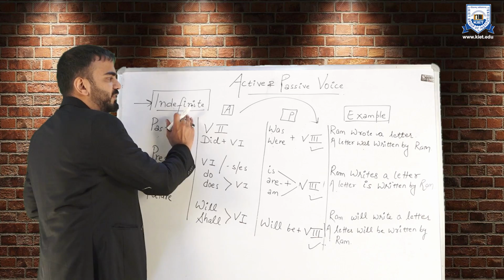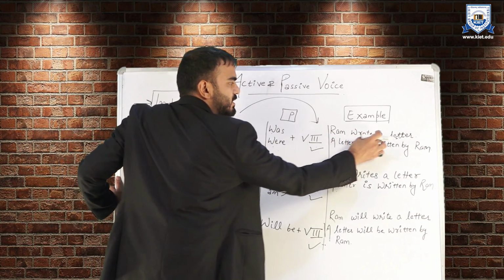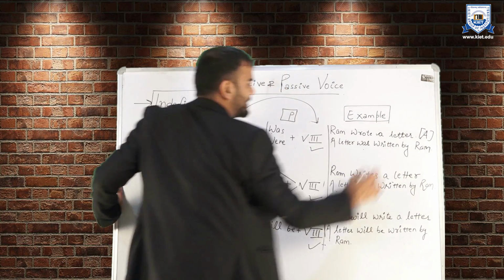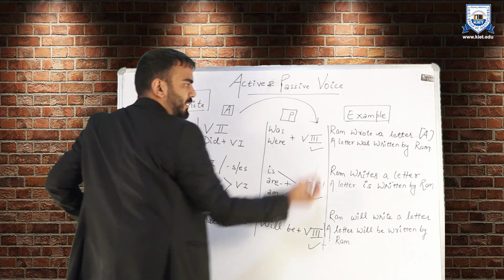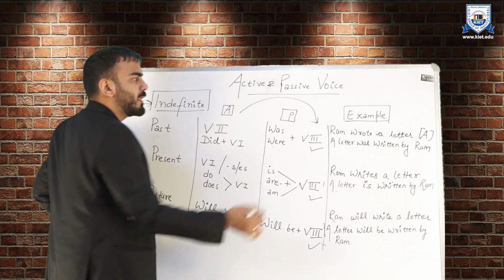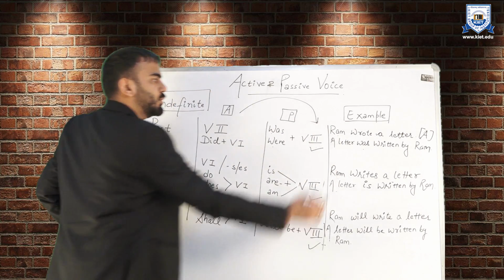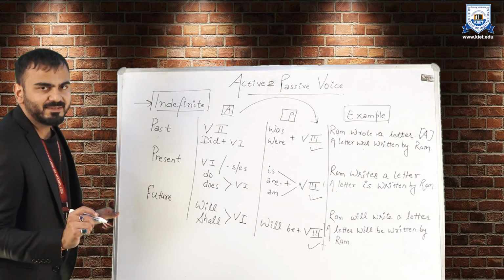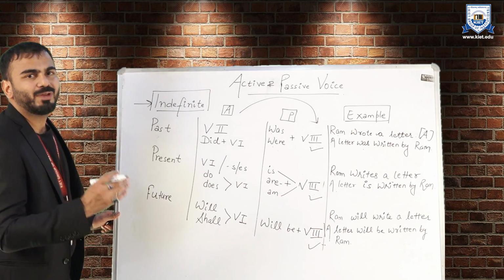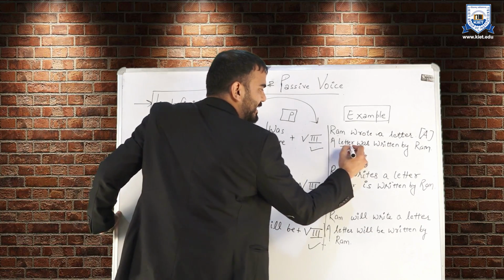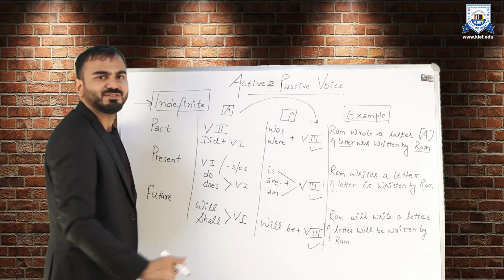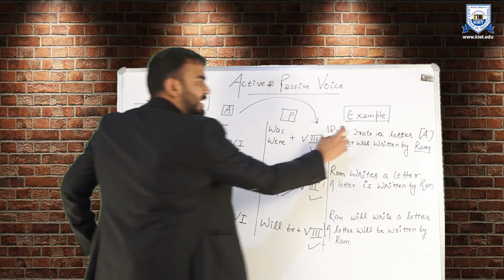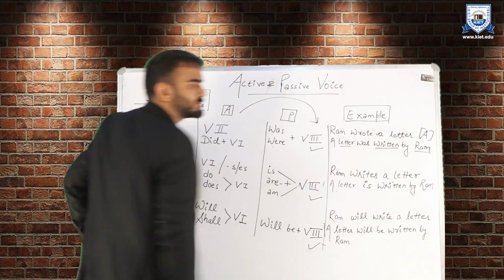For past indefinite, we have an example. Ram wrote a letter. It is in active side, right? Past indefinite. So second form of verb is wrote over here. Now let us apply the rules. Ram is the subject, wrote is the verb, and letter is the object. The first rule says that subject and object will swap their positions. You can see letter and Ram have swapped their positions. Next rule, we will use the third form of verb. In case of wrote, we have written.